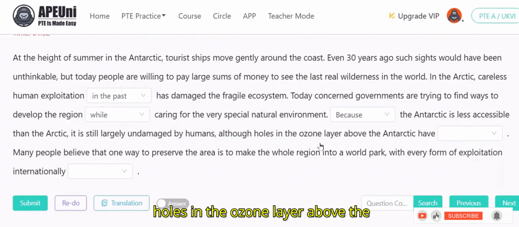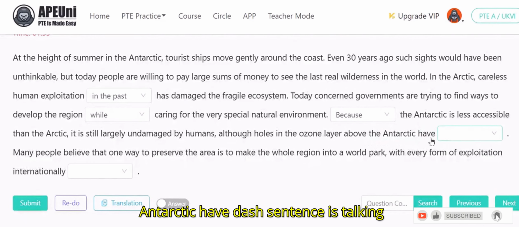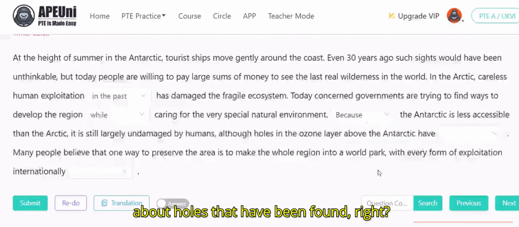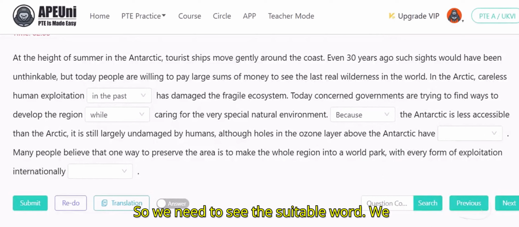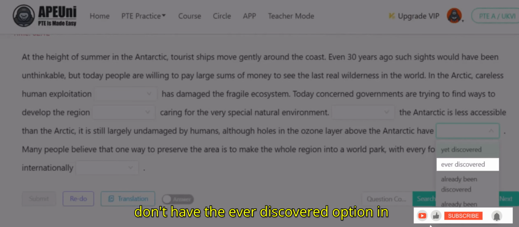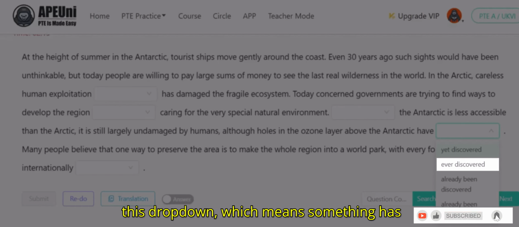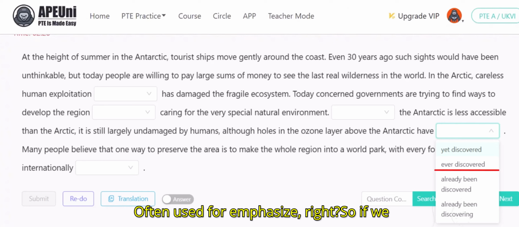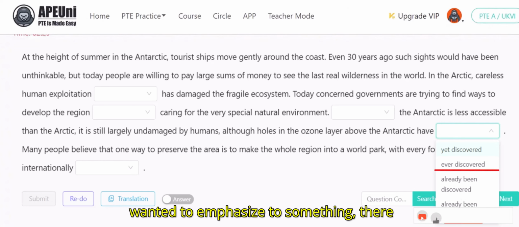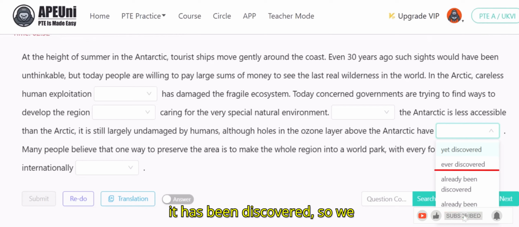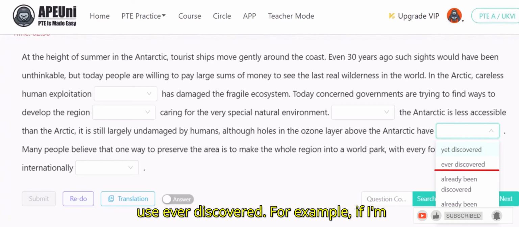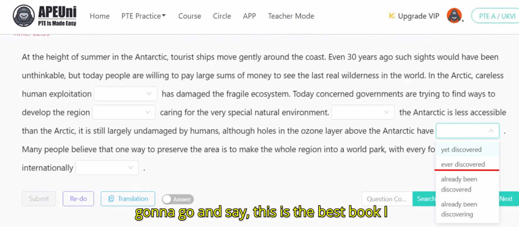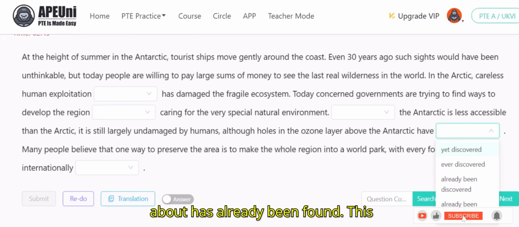If we go to the next one, in this sentence you can understand that all the holes in the ozone layer above the Antarctic have dash. The sentence is talking about holes that have been found, right? So we need to see the suitable word. Ever discovered means something has been discovered at any time up to now, often used for emphasis. So if we wanted to emphasize something that has been discovered, we use ever discovered. For example, this is the best book I have ever discovered. Here we're talking about something already found. This option doesn't suit here.